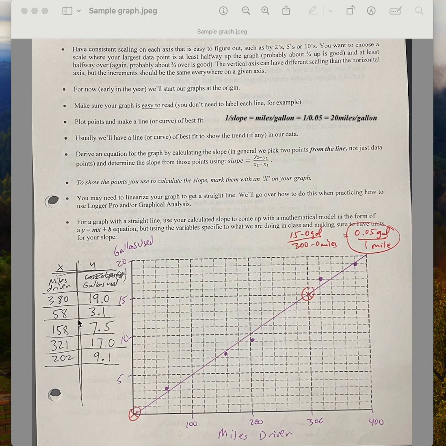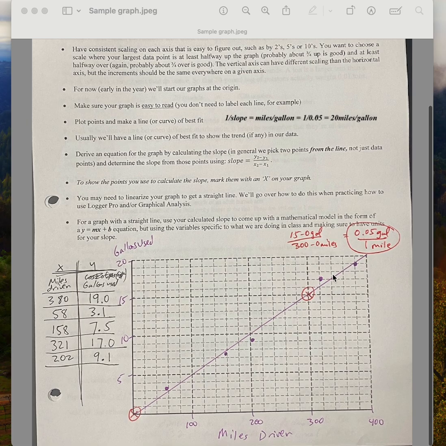Let's say I think about this middle point, it's 158 miles and 7.5 gallons. So between 100 and 200 miles, I've got 5 boxes, so each box represents 20 miles. So that's 100, 120, 140, 160. So 158 is pretty close to 160. It's right up there. And then 7.5 gallons is halfway between 7 gallons, which is there, and 8 gallons, which is there. So that's my data point.